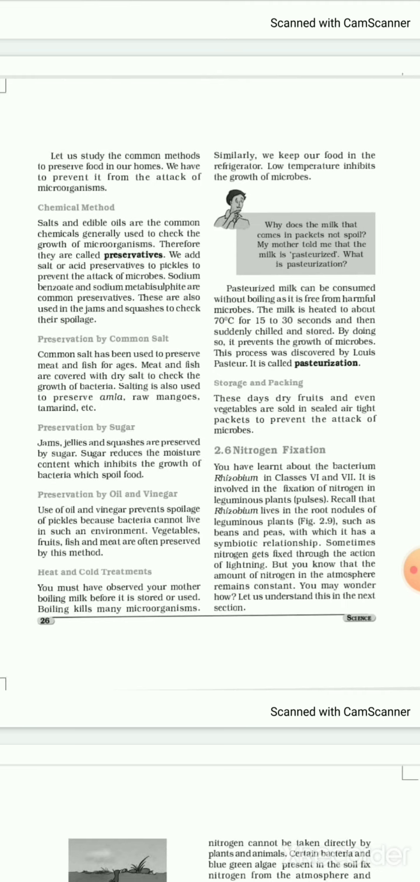Next, hot and cold treatments. You must have observed your mother boiling milk before it is stored or used. Yes, when we bring the milk packets, is it that Amul Taza, Amul Gold, etc. I am giving example. When we bring the polythene of it, first thing what we do, we boil the milk. Is it? After that we reuse for drinking or any other purposes. Boiling kills many of the microorganisms.